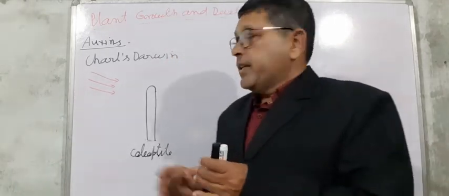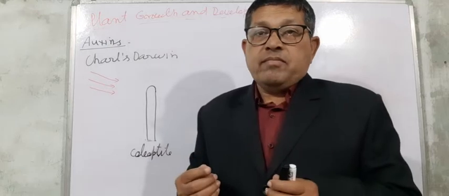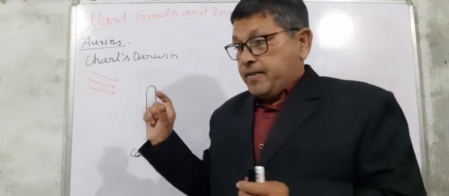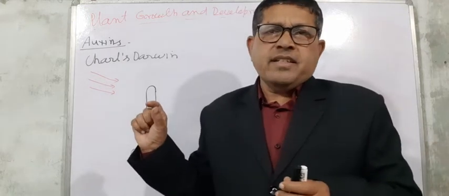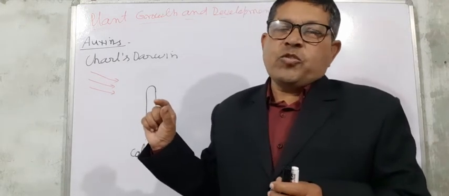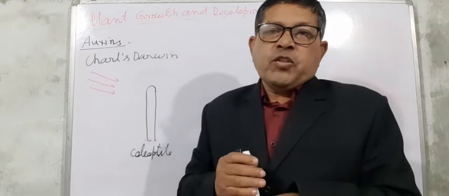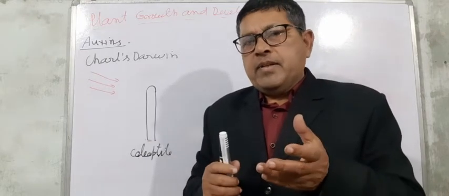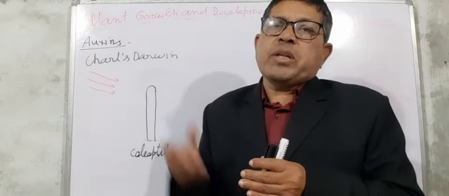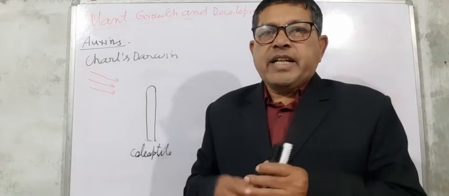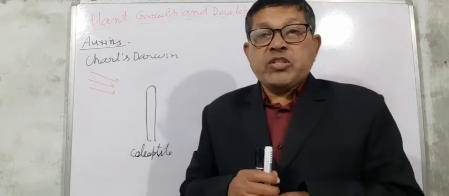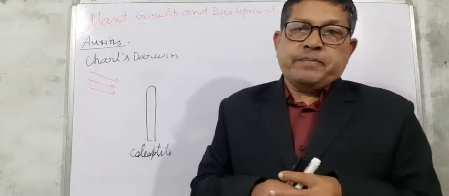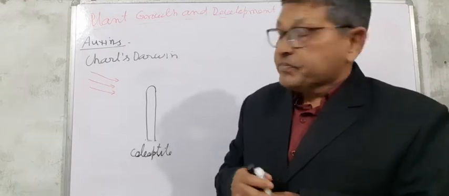The embryonal axis consists of two parts, coleorhiza and coleoptile. Coleoptile is the stem part, or the shoot apex, that develops into the shoot, while the coleorhiza develops into the root system.